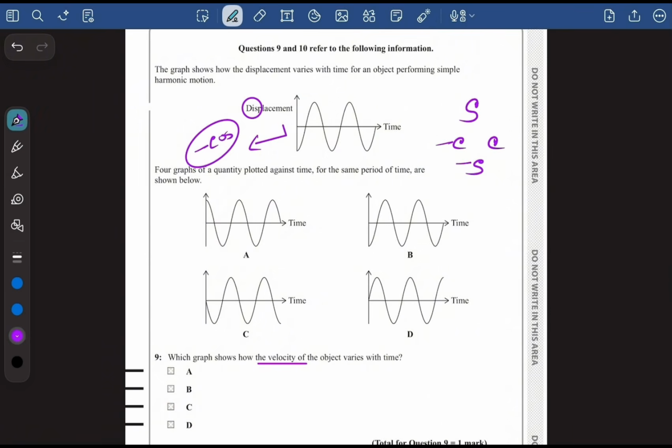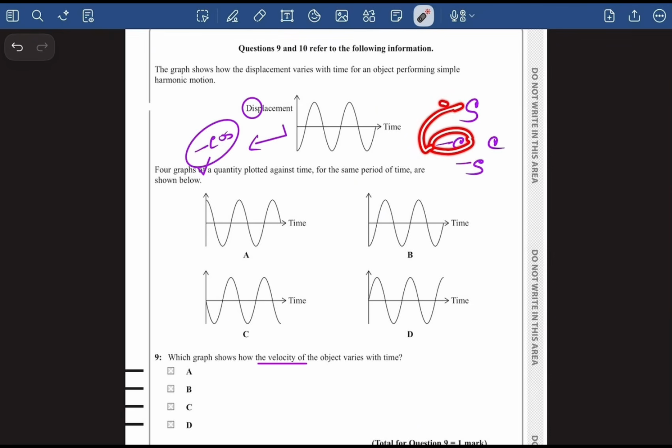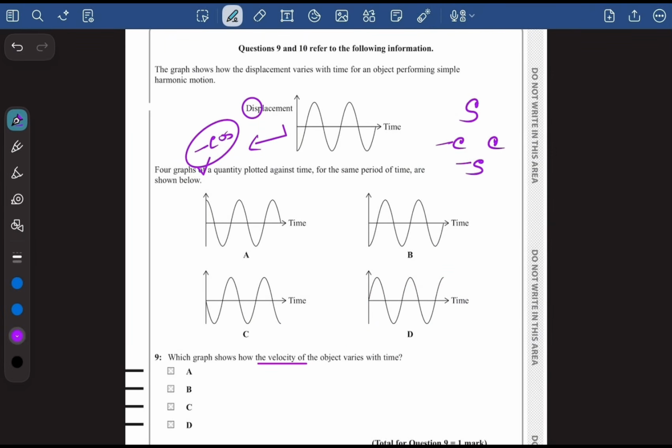Now, right here, you will also differentiate this minus cos. So guys, we know that whenever we differentiate, we're going to move like this. So the differentiation of this graph is going to be a sine graph, because this graph is a minus cos graph and the differentiation of minus cos is sine. And right here, the option D is the correct answer because it is a sine graph. So I'm going to take option D.